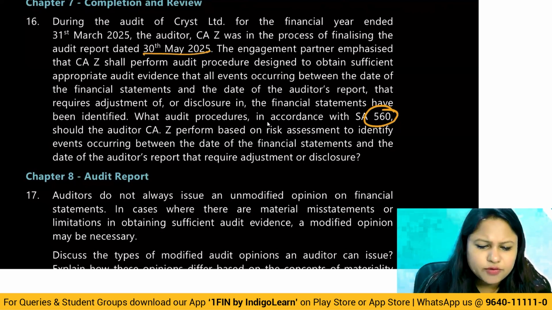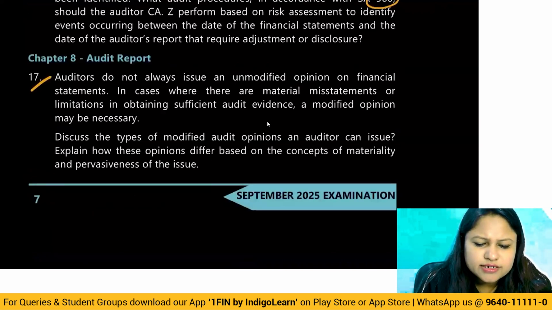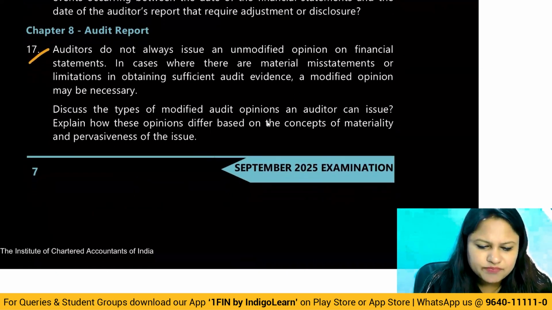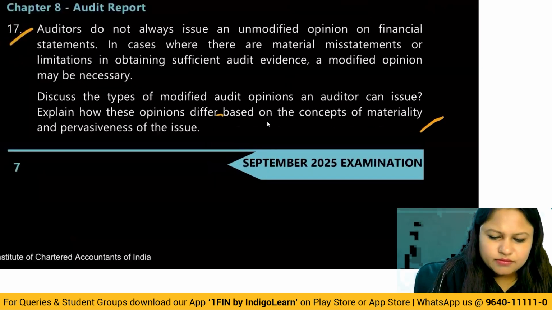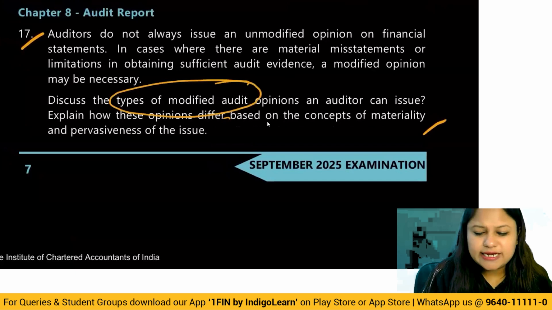Then audit report, we have the auditor's 17th one. Auditors do not always issue an unmodified opinion on the financial statements. In case where there are material misstatements or limitations in obtaining sufficient appropriate evidence, a modified opinion may be necessary. Discuss. A very simple question has been asked here. There are two types of modified audit opinion, and when you can issue them, you have to explain the concept of materiality and pervasiveness.